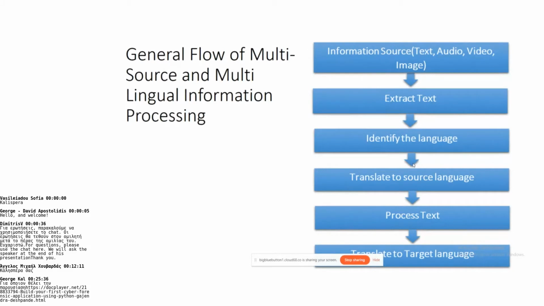Then translate to source language. After identifying the language, you go for translation, and convert the entire text to a single language. Most probably you can translate it to English, because many tools are available. Then process text.